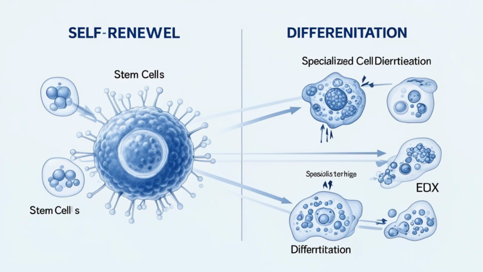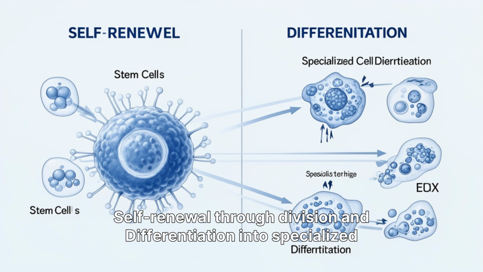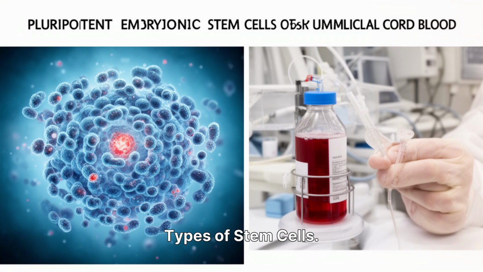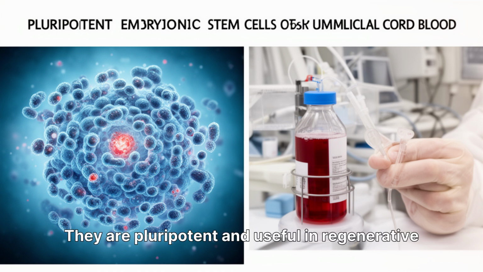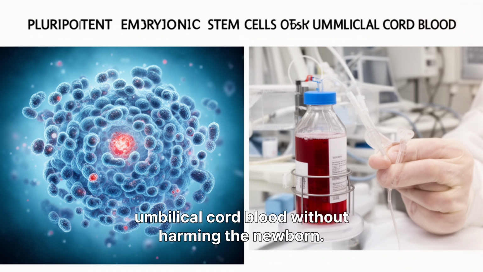Stem cells. Stem cells are special cells capable of self-renewal through division and differentiation into specialized cells. They act as the body's repair system. Types of stem cells. 1. Embryonic stem cells are derived from early embryos. They are pluripotent and useful in regenerative medicine. Stem cells can also be collected from umbilical cord blood without harming the newborn.